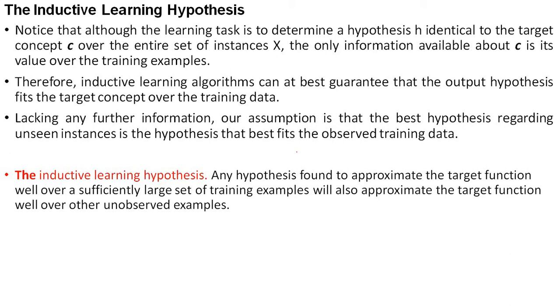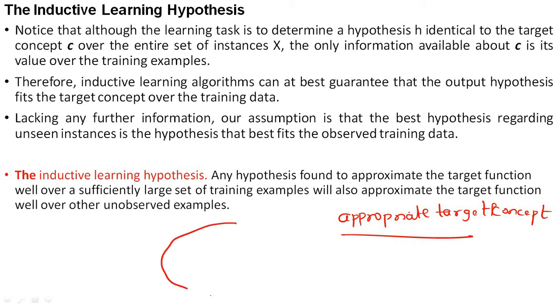In the inductive learning hypothesis, we search for an appropriate target concept. Out of all these n number of concepts, we are searching for the appropriate concept. I'll explain with one diagram. Consider this is my hypothesis space, where n number of functions are available.